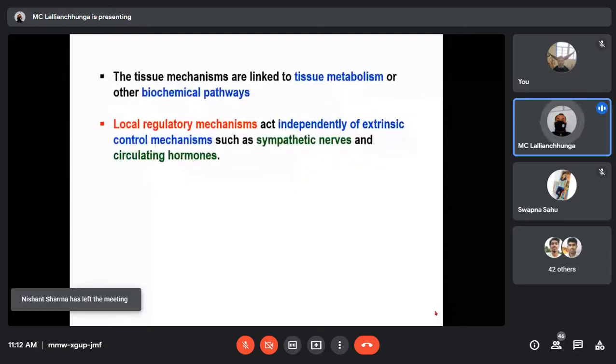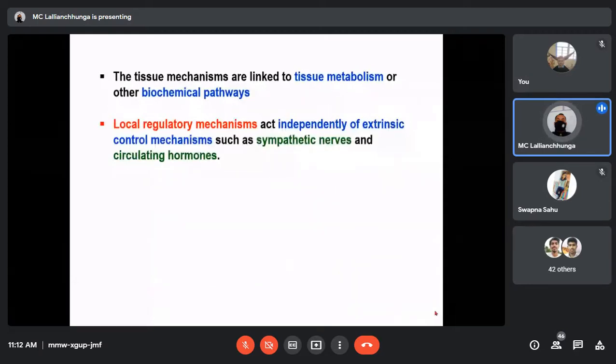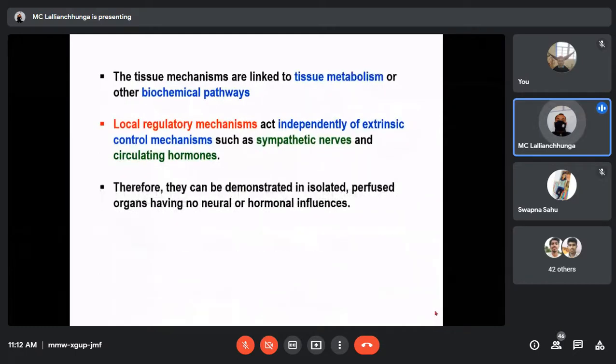Therefore, they can be demonstrated in an isolated perfused organ having no neural or hormonal influences.